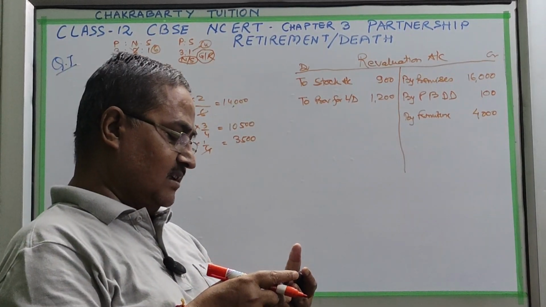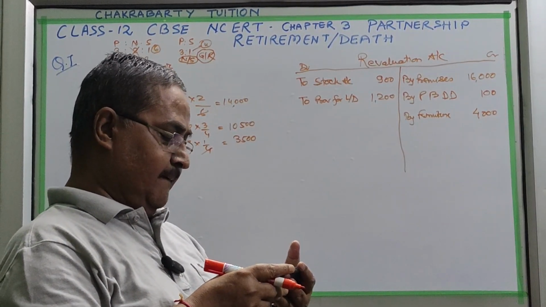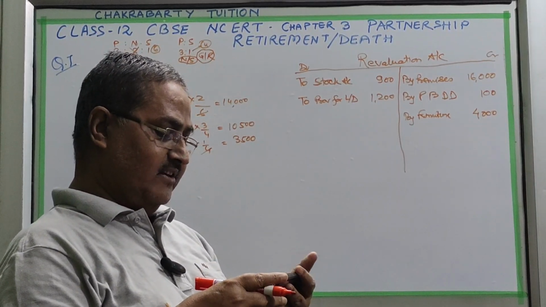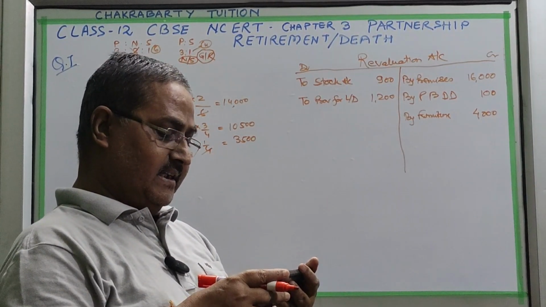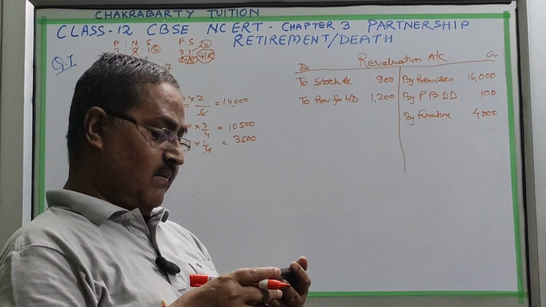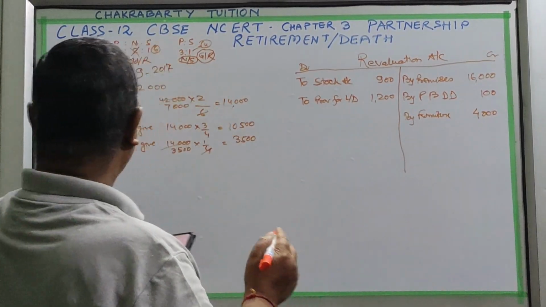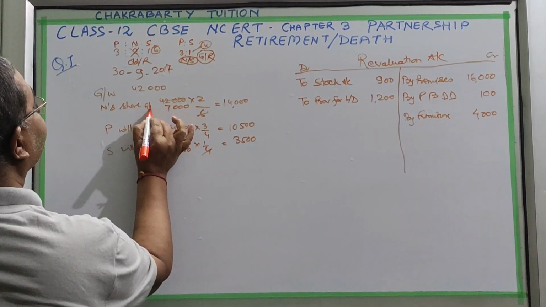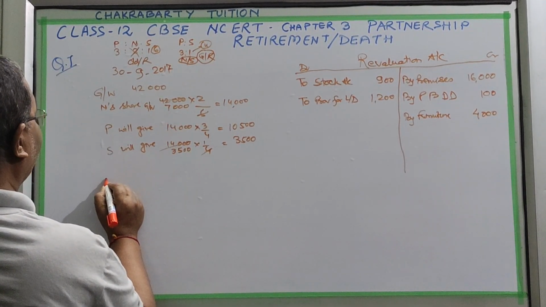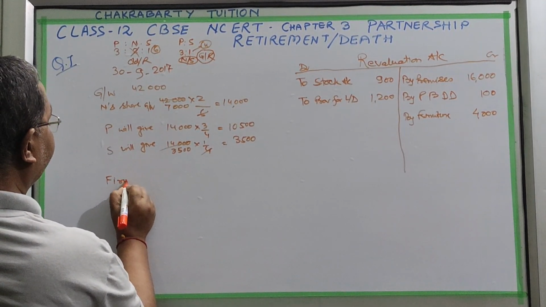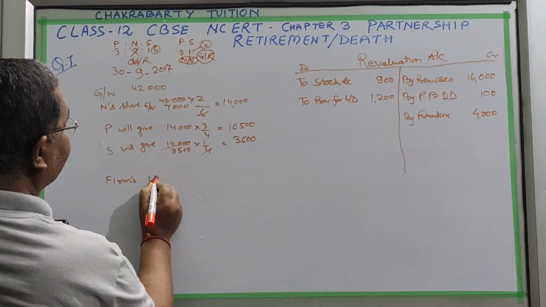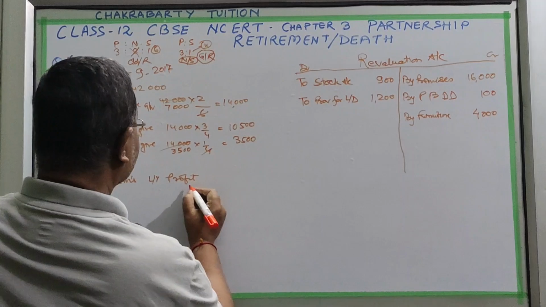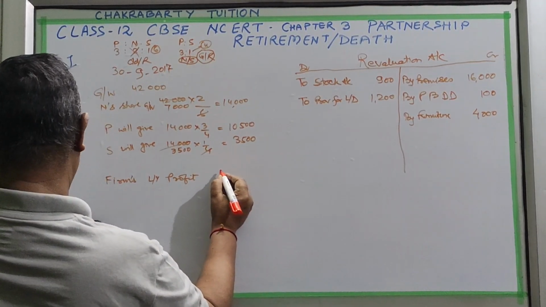Here some instructions are given, so we will follow them. Naresh's share of profit till the date of retirement is to be calculated on the basis of last year's profit. Whatever condition they have given, you have to follow. Firm's last year profit is 60,000.